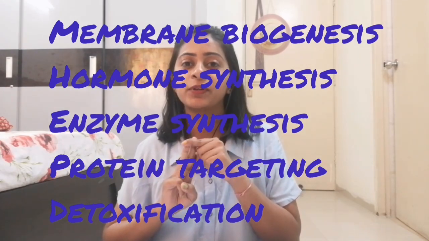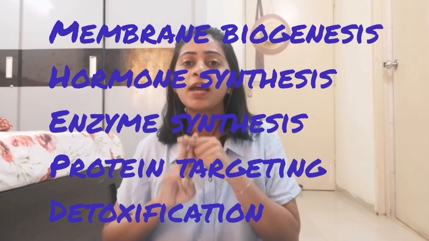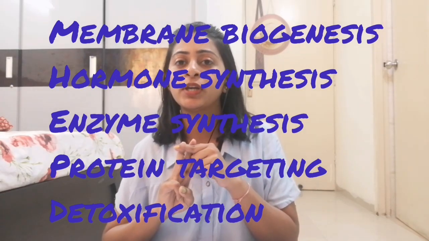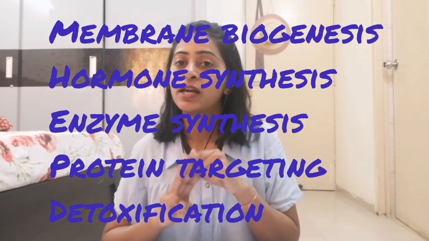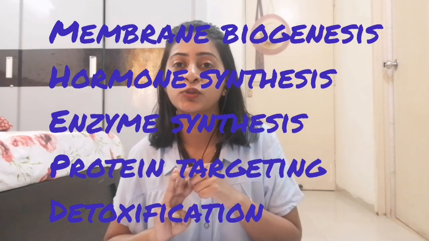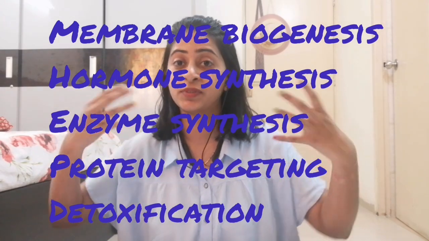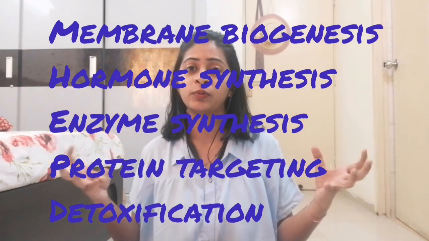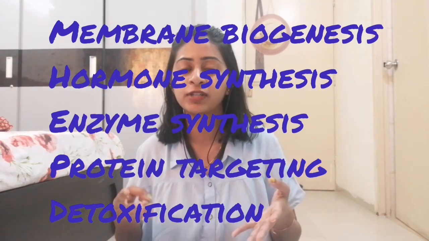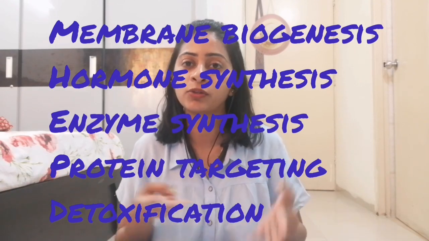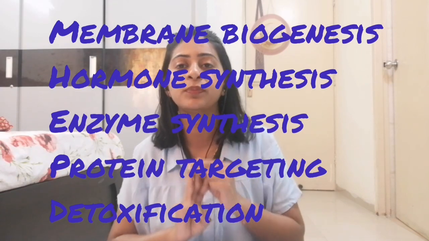Third is enzyme. Hormones can be of two types. They can be made of lipid also, they can be made of protein also. Enzymes are not made of lipid, they are actually made of protein, mostly protein only. So some of the proteins synthesized act as enzymes or biocatalysts to speed up the reactions happening inside the cell. The cell requires things like proteins and lipids for its proper functioning, and these are synthesized by the endoplasmic reticulum. So the third point was that some of the proteins act as enzymes which speed up the reactions inside the cell.